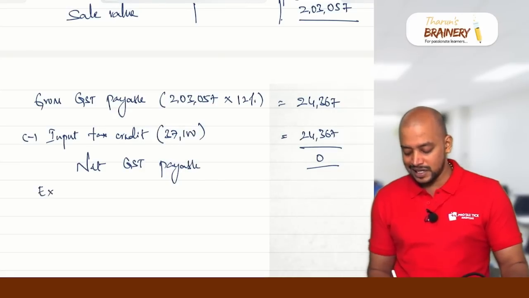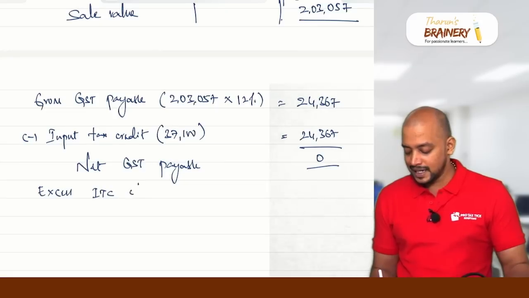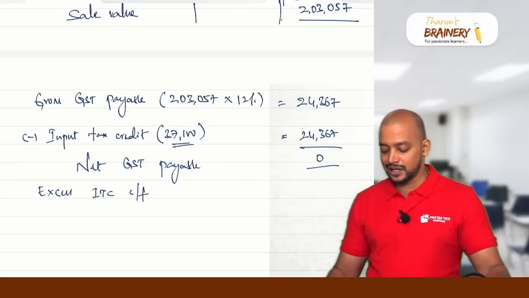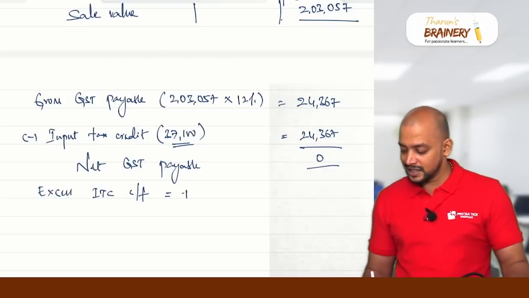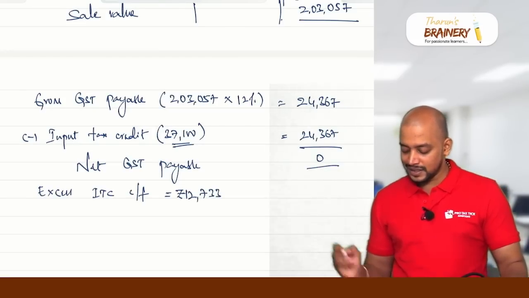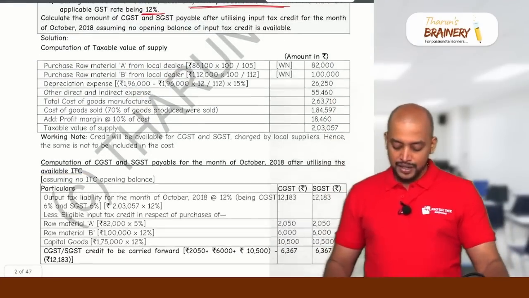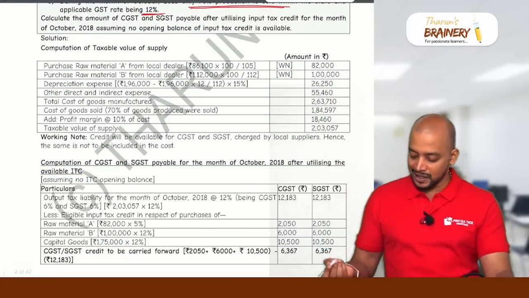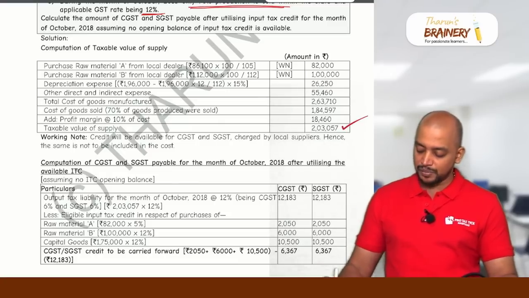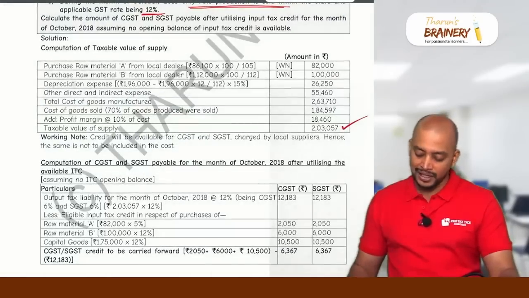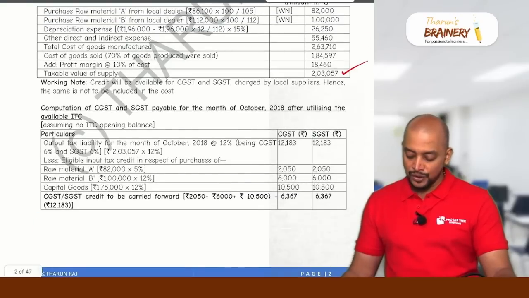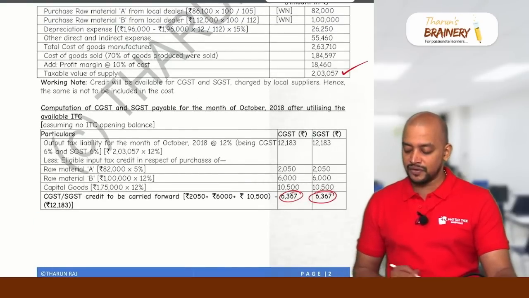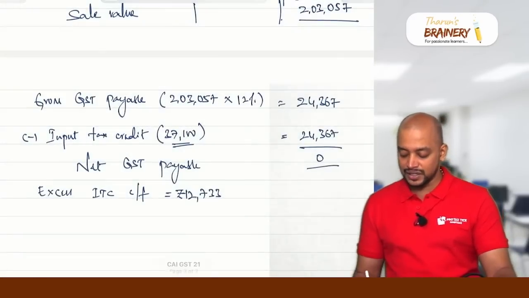And what is the excess ITC carried forward? We have 37,100 minus 24,367 we are adjusting. So the excess ITC carried forward is 12,733. Now, they are asking the taxable value of supply: 2,03,057, already we got that. And the net GST payable will be 0, and the excess credit carried forward is 6,367 and 6,367.